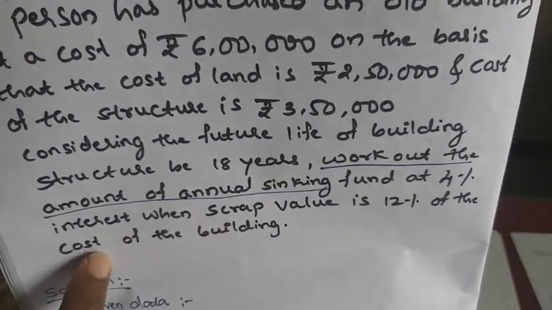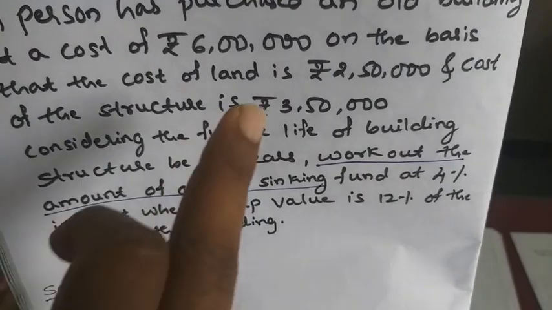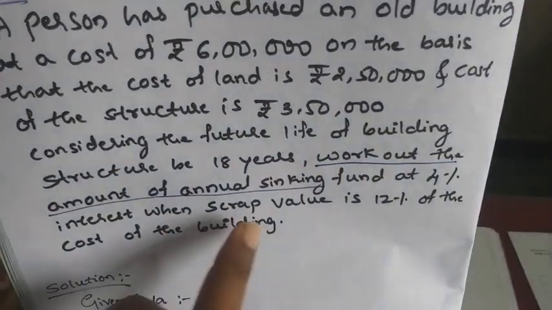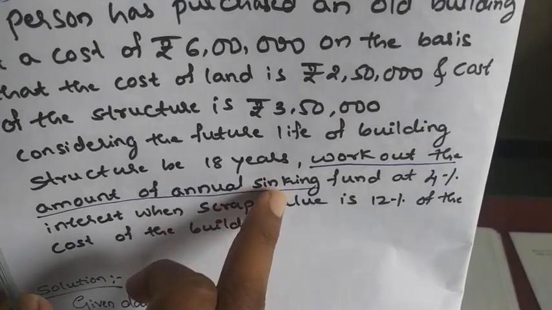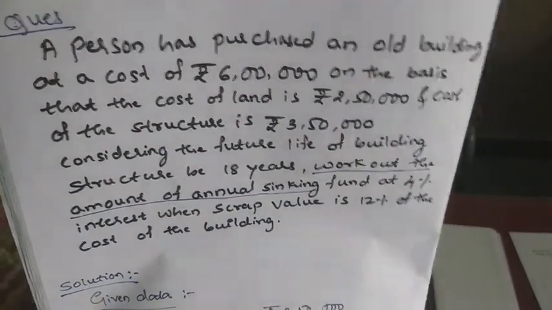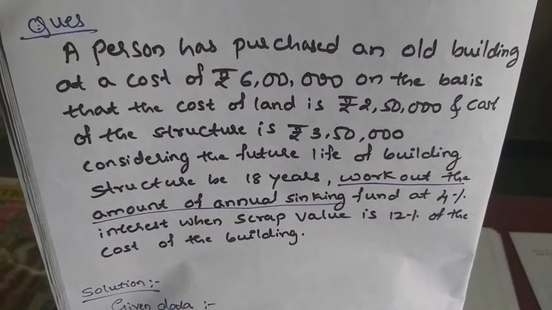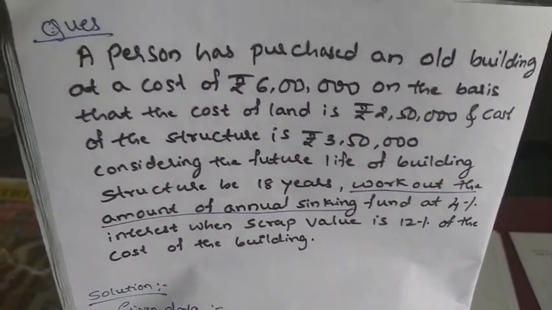So how much was the cost of building? The cost of building was 3,50,000. Then the question arises, what is scrap value? Scrap value is nothing but the value of the materials after the dismantling of the building.